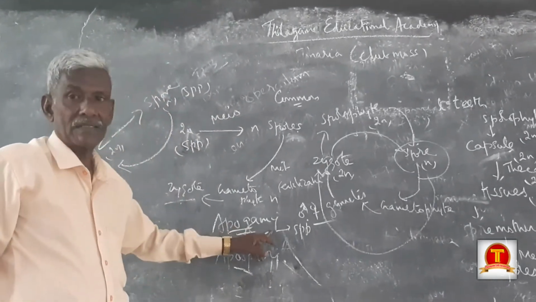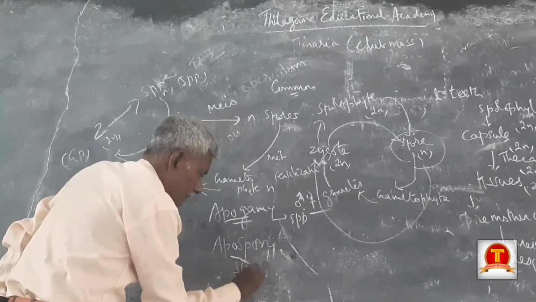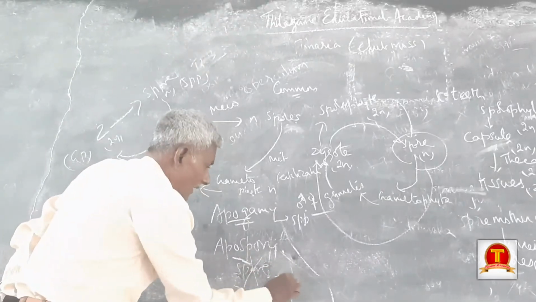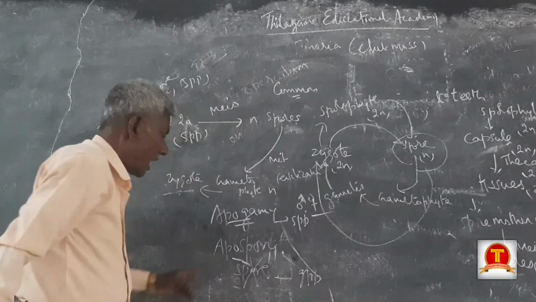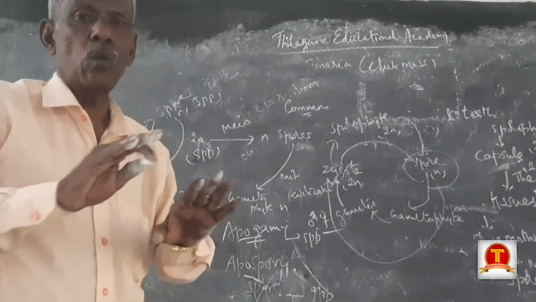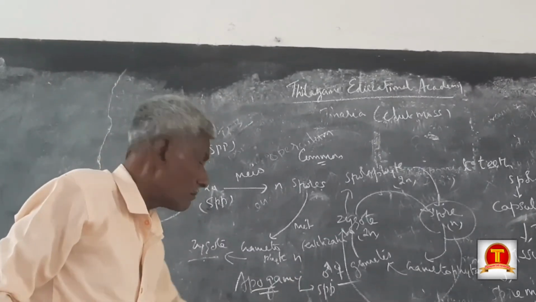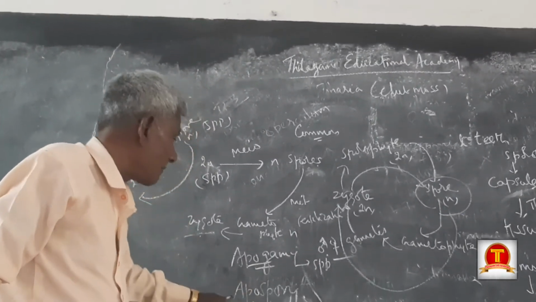That is apogamy. In apospory, spores are not formed, but the gametophyte develops.